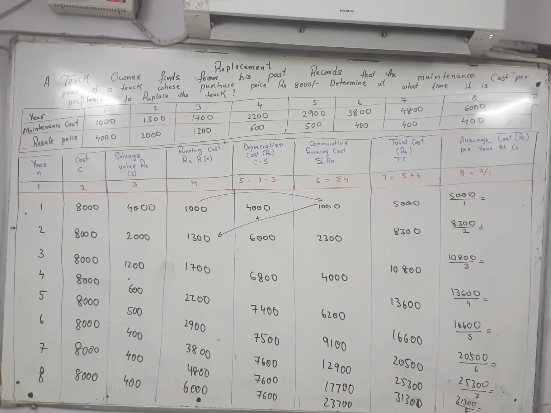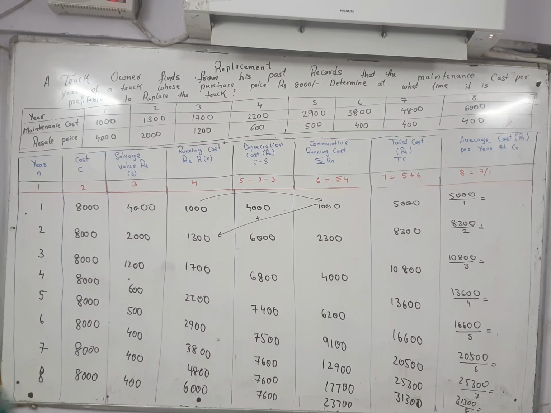If you want to find the fifth, 2 minus 3. If you want to find the sixth, cumulative of 4. If you want to find the seventh, 5 plus 6. If you want to find the eighth, 7 divided by 1. So here I got some answers.